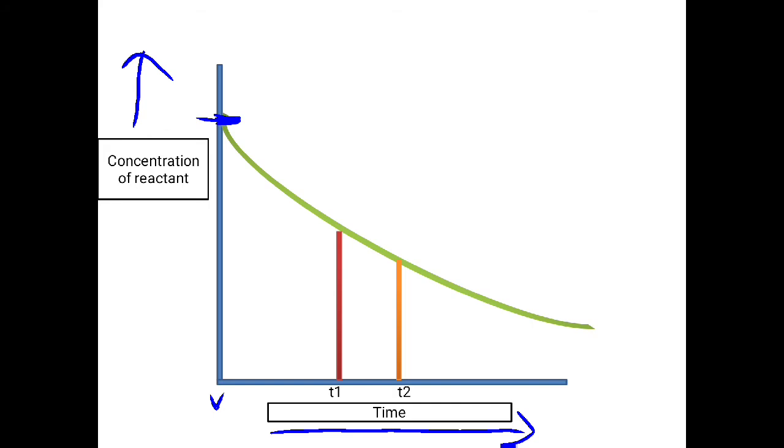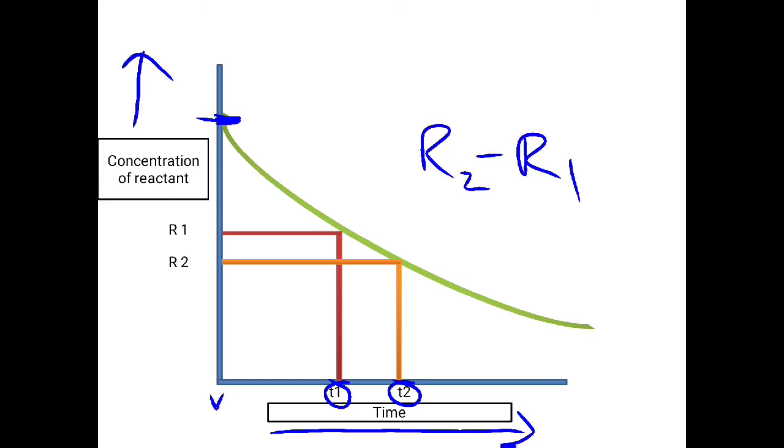So what you need to do is see what the concentration is in the first hour and the time in the first hour. Then go to the second hour and see how much the concentration is. Take the difference in the concentration with respect to the change in time, and you will get the rate. Here I have taken time t1 at one particular time, and then t2. For t1, check how much is the concentration, let me take that as R1, and when you have t2 time, let that concentration be R2. So take the difference, R2 minus R1.